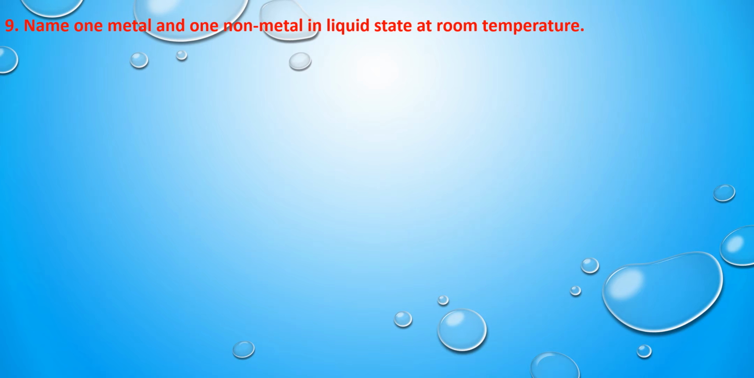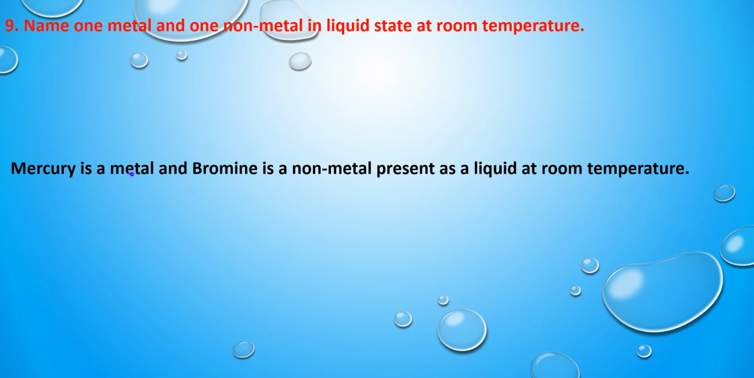Next question. Name one metal and non-metal in liquid state at room temperature. At the room temperature, we have to name the metal and non-metal which are liquids at room temperature. The answer is mercury is a metal which is liquid at room temperature, and bromine is a non-metal which is present in the liquid form at the room temperature. So mercury is a metal and bromine is a non-metal. These are present in liquid form at the room temperature.